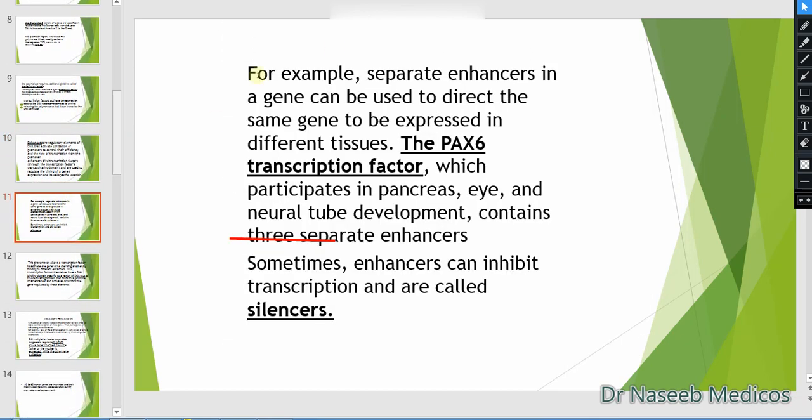For example, separate enhancers in a gene can be used to direct the same gene to be expressed in different tissues. As we know, 23,000 genes are present in all cells. In the eye we need the rod and cone cells, so rod and cone cells are present in the eye.